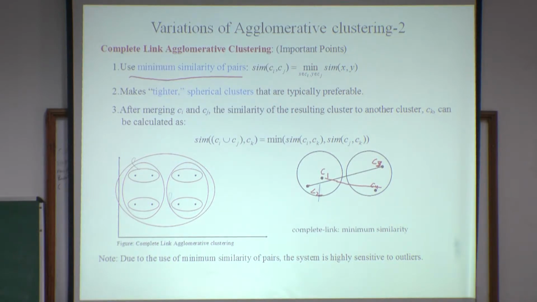The complete link clustering algorithm will use this minimum similarity of pairs to merge two clusters through the agglomerative stages. The result of such merging is spherical clusters, but it is highly sensitive to outliers, because generally outliers also show minimum similarity with points.